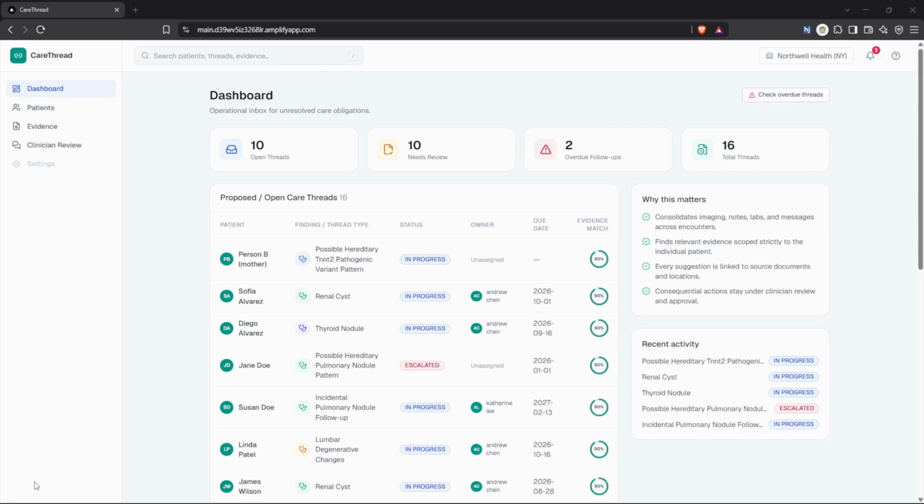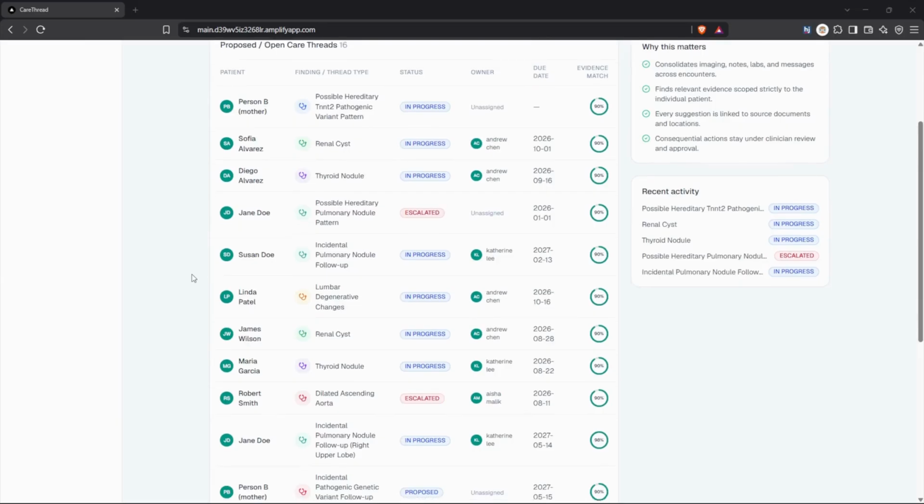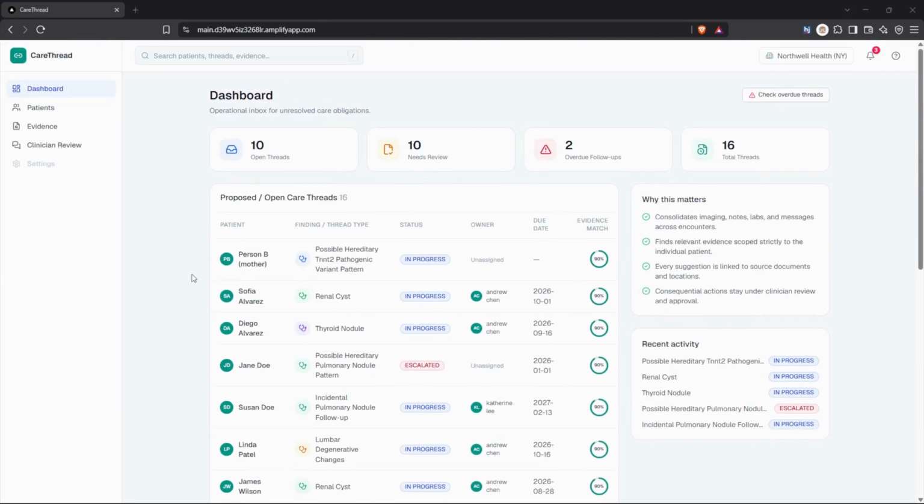A radiology report recommends a follow-up scan in 6 months. The discharge summary that follows doesn't mention it. Nobody made a mistake. The recommendation just didn't survive the handoff between systems, between visits, between the people responsible for it. Months later, nobody is tracking whether that scan ever happened.